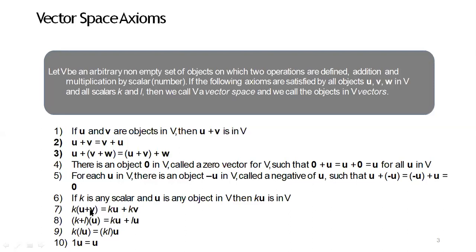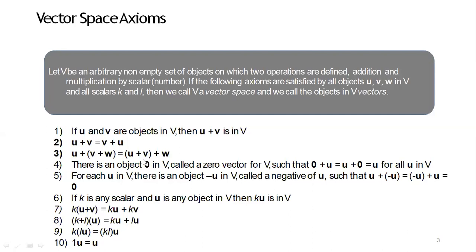Coming to the seventh point, K into U plus V is equal to K into U plus K into V. K is distributed over the two vectors U and V. Next axiom: K plus L into U is equal to K into U plus L into U. The ninth axiom is K into LU is equal to KL into U. The last one: 1 into U is equal to U. Therefore, these 10 axioms are called vector space axioms.